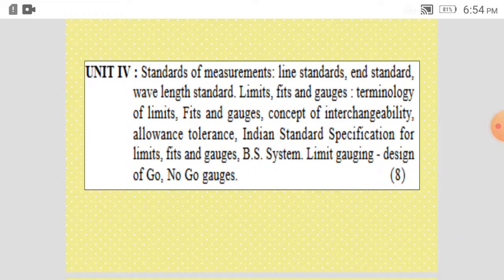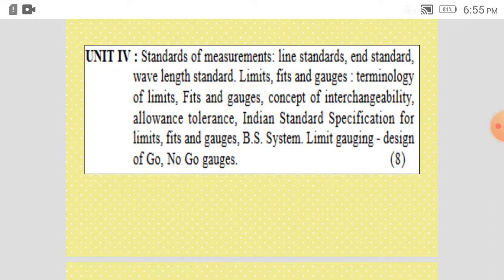So this is the syllabus for unit number 4, that is standards of measurements: line standards, end standards, wavelength standards, then limits, fits and gauges, the terminology in limits, fits and gauges, then the concept of interchangeability, selective assembly, then allowance, tolerance, then Indian standards of limits and fits, Indian standard specification for limits, fits and gauges, limit gauging, and design of go and no go gauges. So this is included in unit number 4. So we'll start with the standards of measurement.